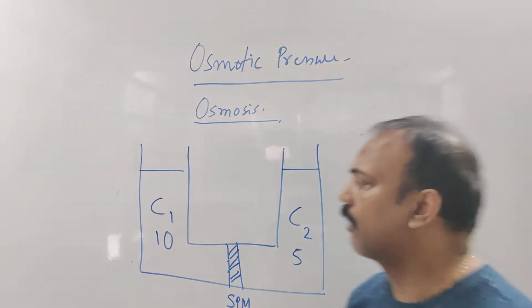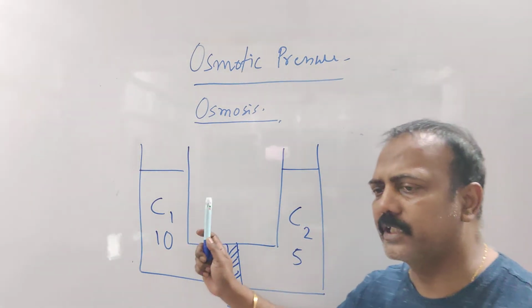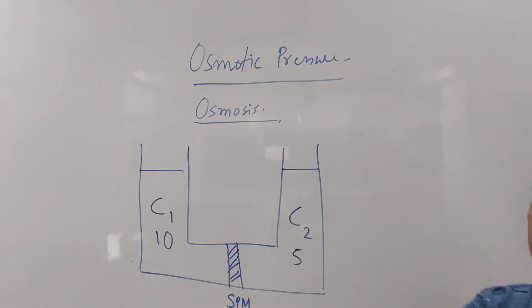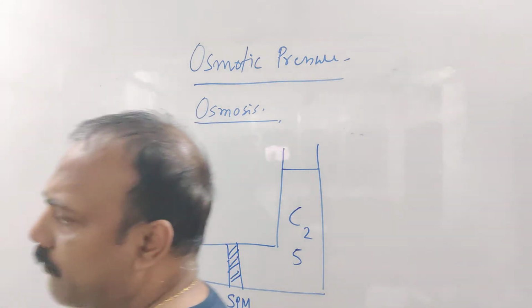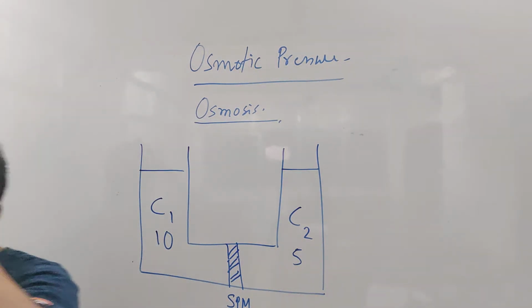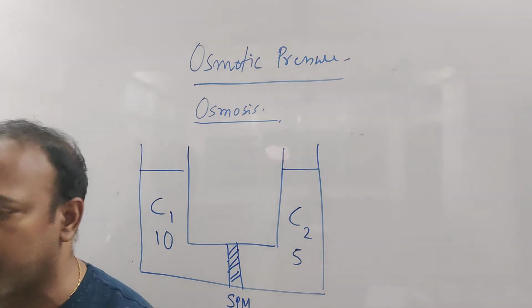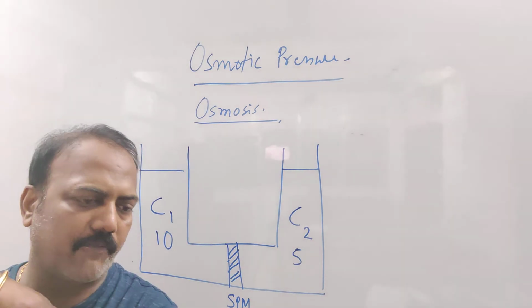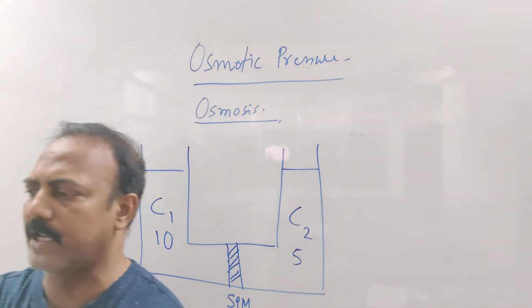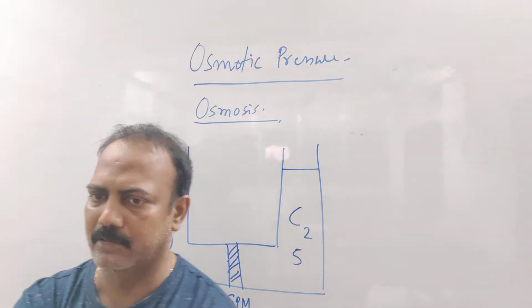Yes. Now, how can the concentration of 10 decrease? First, you tell me. Concentration of any solution, how can it be decreased? By adding water or by taking water?